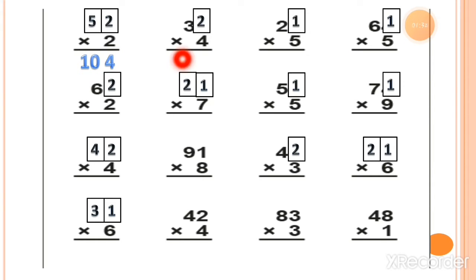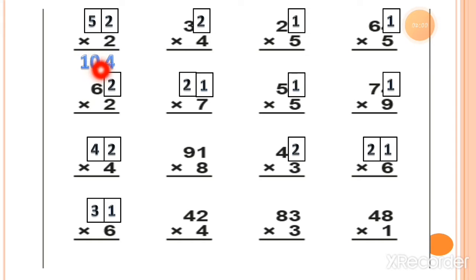There is no value after the tens column, therefore the answer comes in 2 digits, so this 1 we can put at the hundreds column. You can read this answer as 104. So the ones and tens columns are there, but the answer will come in the hundreds column also: 104.